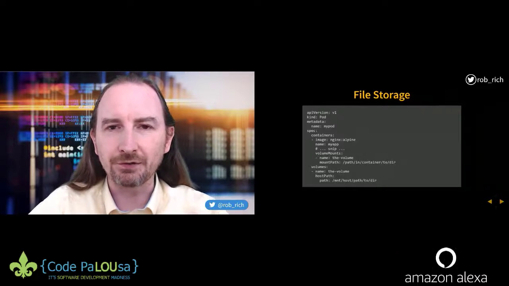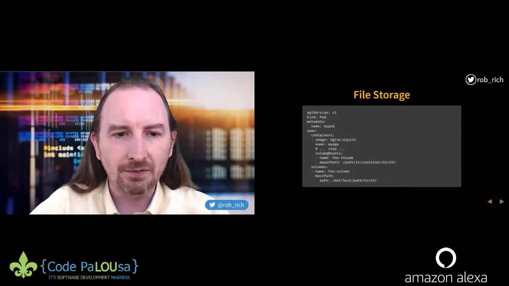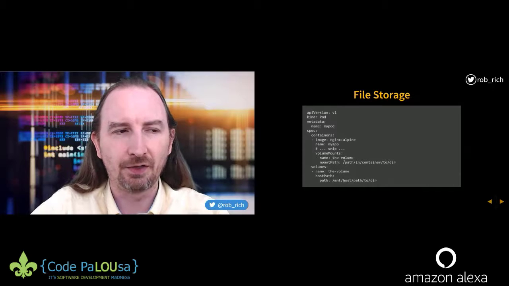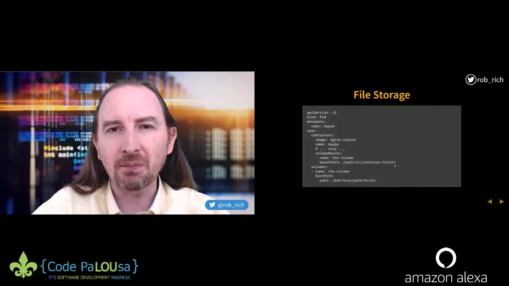So file storage. Here's a definition of a pod. And right here we have volume mounts. So I'm specifying the name of the volume, and this can be any name. In this case, I've named it the volume. And the mount path in container to dir, this is where my application assumes that this data will be. And it's any folder that I'd like.